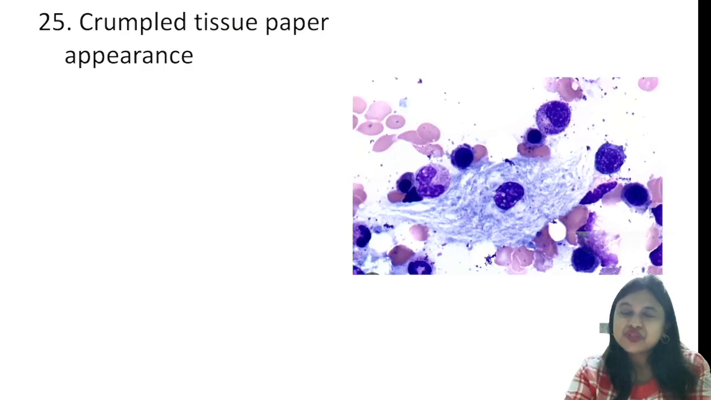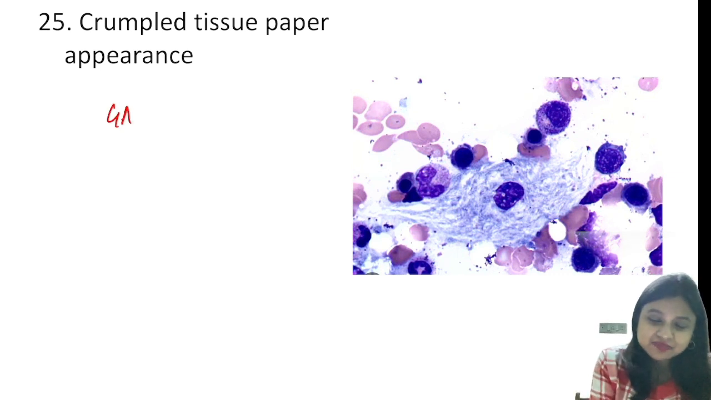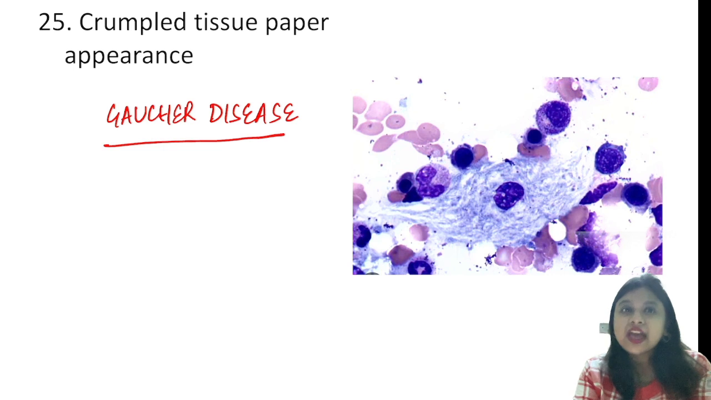So I don't know the exact recall of this question. It's a crumpled tissue paper appearance, and my students told me that this image is like this only. So this is nothing but Gaucher disease. I would like you to understand that Gaucher disease is because of beta glucocerebrosidase deficiency, and enzyme replacement therapy is available. Very important. Enzyme replacement therapy is available for Gaucher's disease, and this is the specific crumpled tissue paper appearance which you get. Just remember this image, and it is beta glucocerebrosidase deficiency. It's a lysosomal storage disorder.